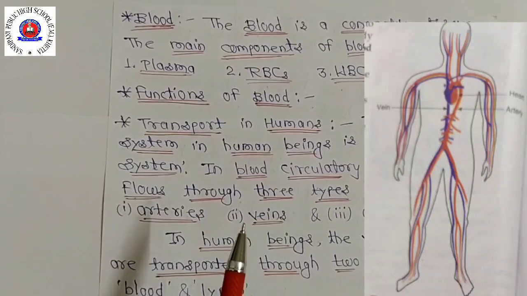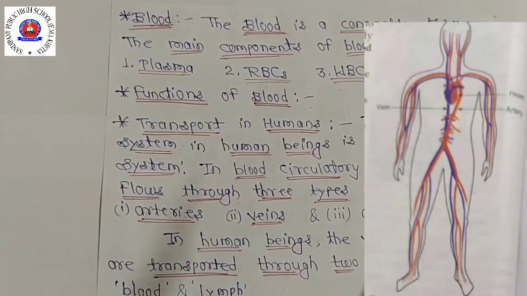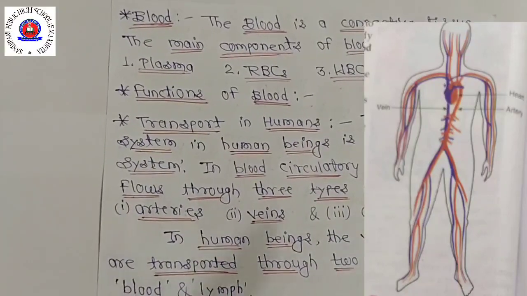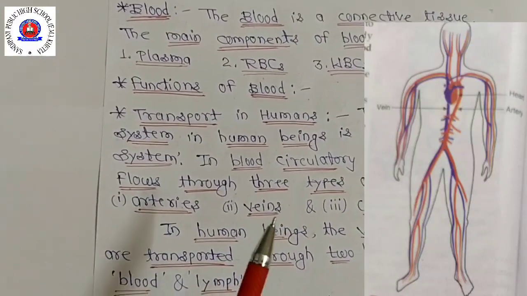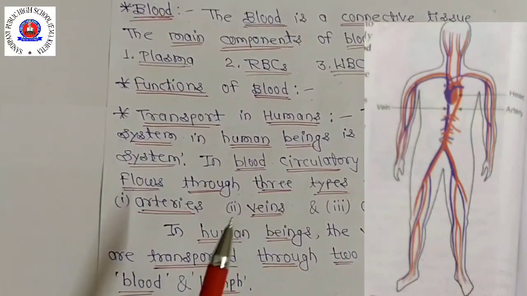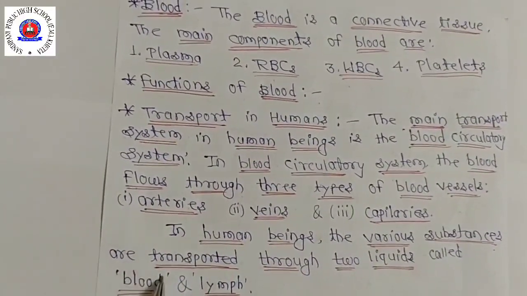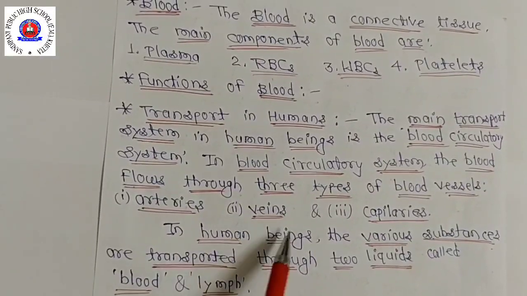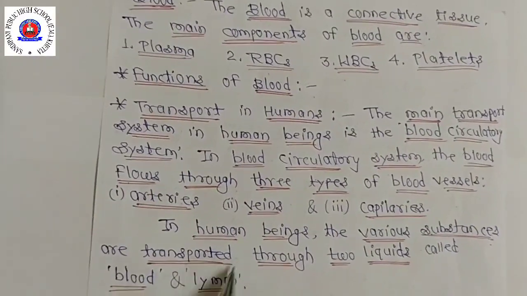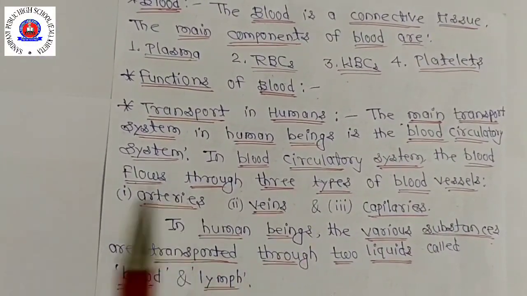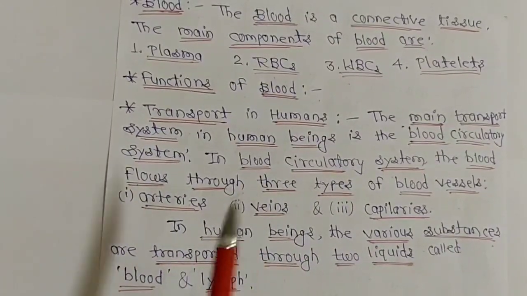Okay, in addition to the blood circulatory system for transport in human beings, there is another system called the lymphatic system, which also helps in the transport of material in the human body. The liquid which circulates and carries material in the lymphatic system is called the lymph. In human beings, the various substances are transported through two liquids called blood and lymph. Okay, so we will first describe the blood circulatory system, which is the main transport system in humans.